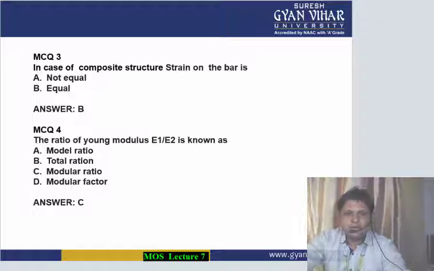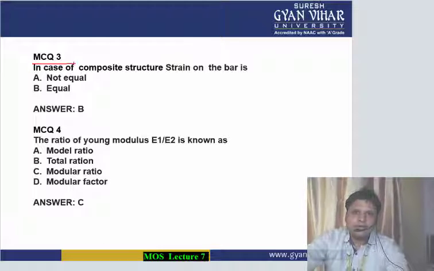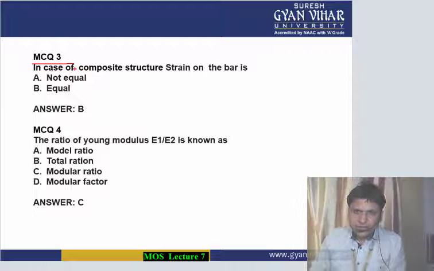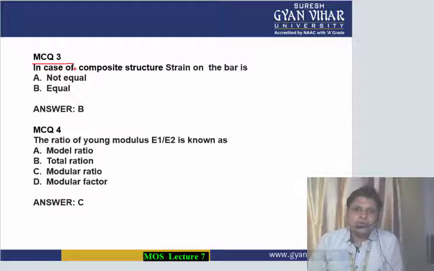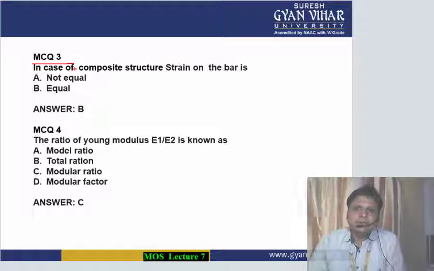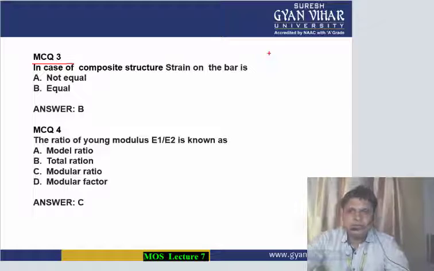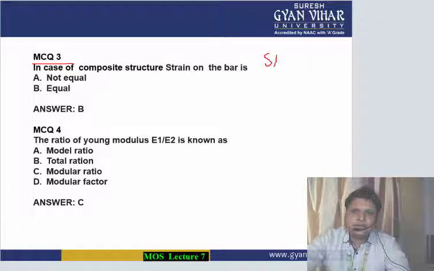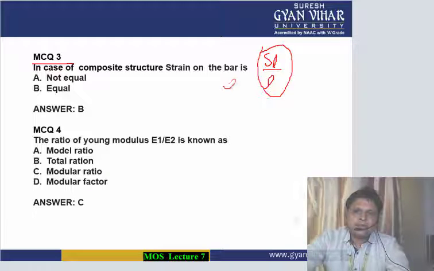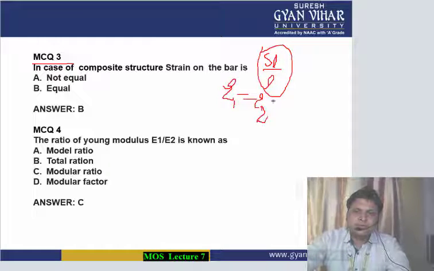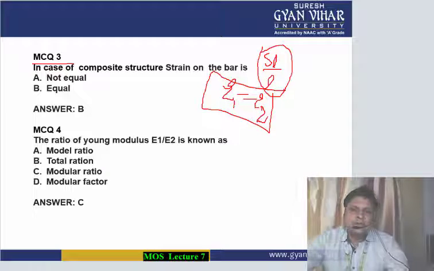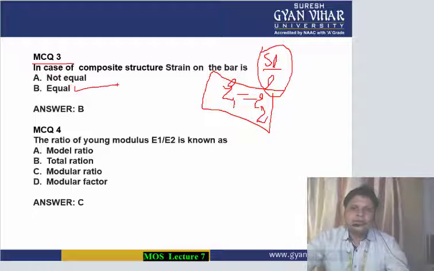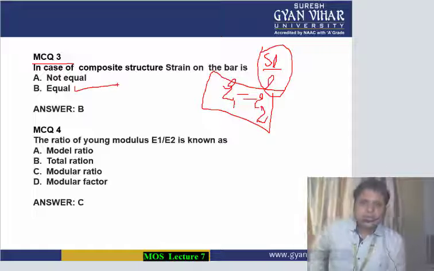Coming to multiple choice question number 3. In case of composite structure, strain on the bar is, again the same thing. Strain means change in length upon original length. One of the concepts is that the strain, which is written by epsilon, acting on the two bars of a composite structure is equal to each other. So here option B is the correct option.